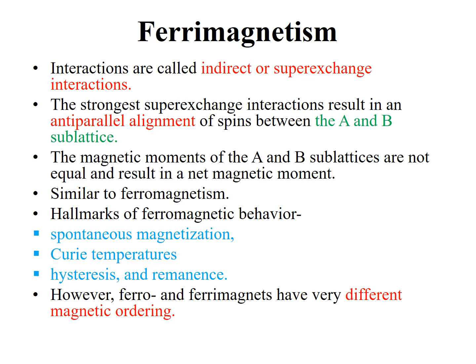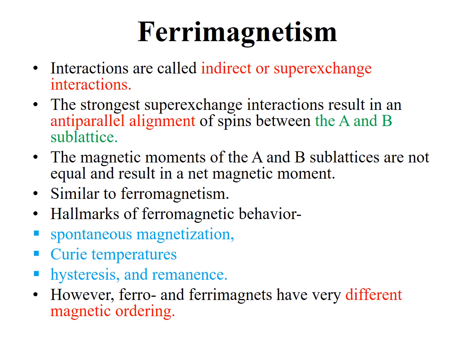The strongest super exchange interactions result in an anti-parallel alignment of spins between A and B sublattice. The magnetic moments of the A and the B sublattices are not equal and result in a net magnetic moment.